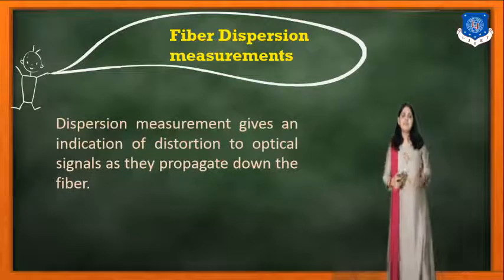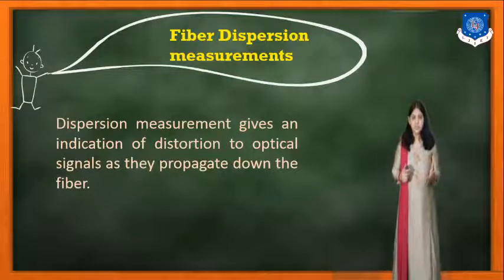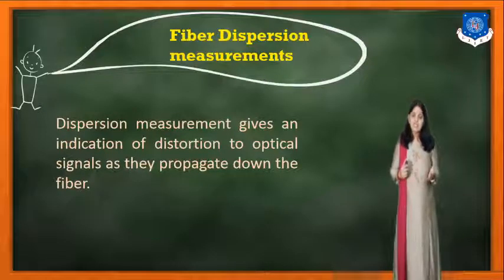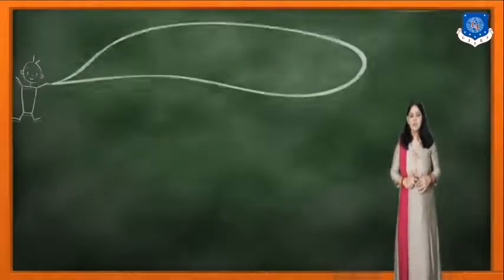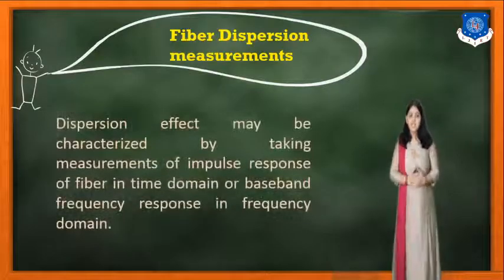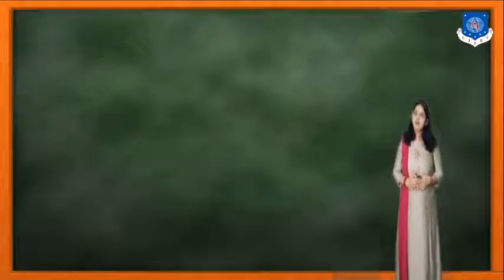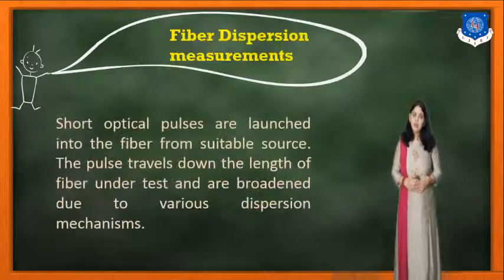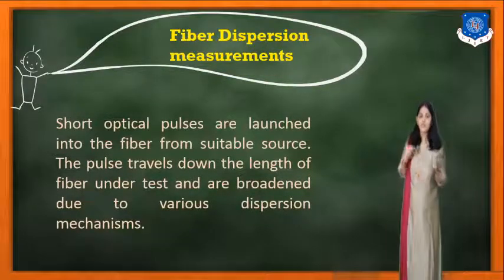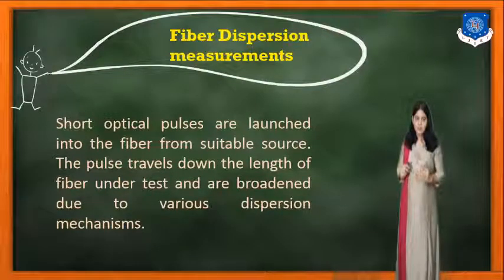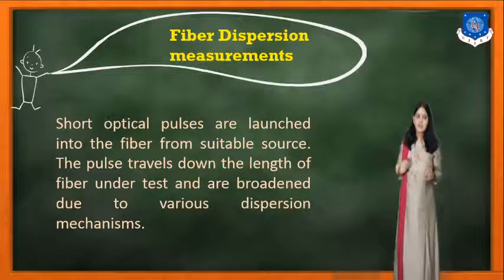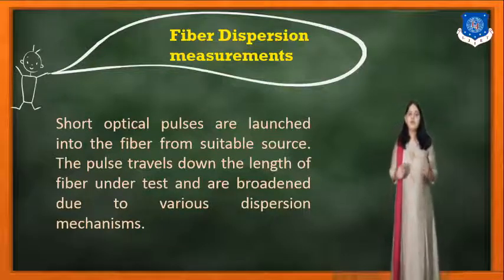Dispersion measurements give an indication of the distortion to optical signals as they propagate down the fiber. The dispersion effect may be characterized by taking measurements of the impulse response of the fiber in the time domain or the baseband frequency response in the frequency domain. Short optical pulses are launched into the fiber from a suitable source. The pulses travel down the length of the fiber under test and are broadened due to the various dispersion mechanisms.